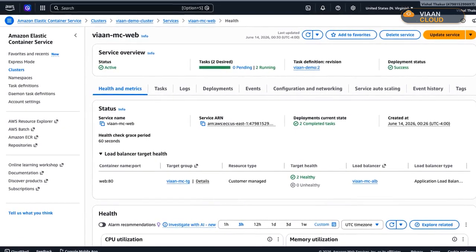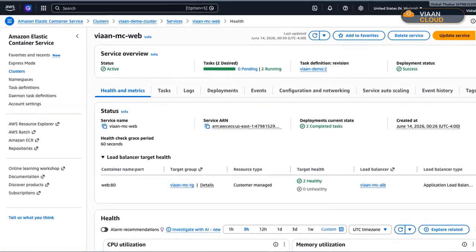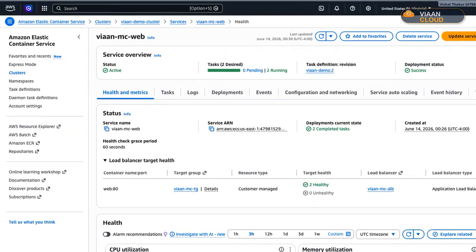Trap 4. The quietest one. Everything looks healthy, but the page times out. The container security group is a guest list, and by default, the door is shut. The fix is one rule: allow port 80, but only from the load balancer security group, not from the whole internet. I add it and watch. The gateway timeout turns into our live page. 4 settings, and they break almost every first deploy.